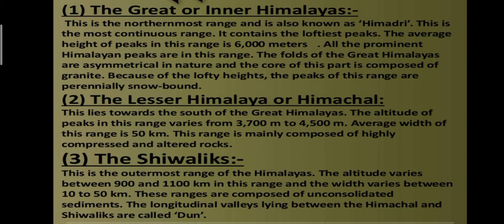The longitudinal valleys lying between the Himachal and the Shivalik are called Doon. So in this slide we discussed the Inner Himalayas, Himachal and Shivalik.